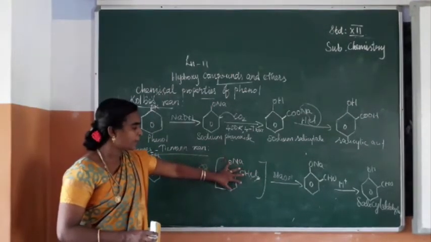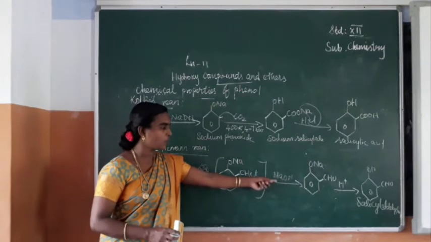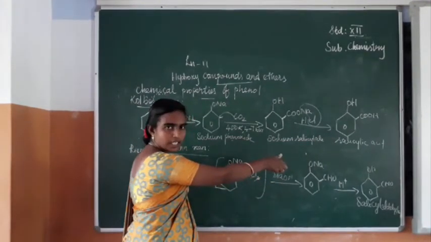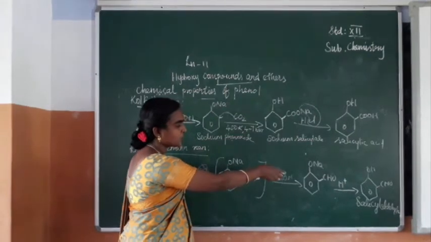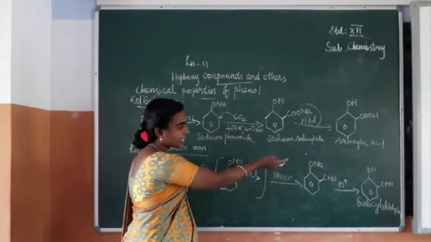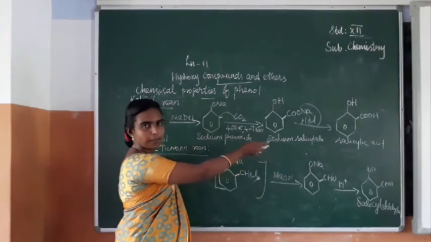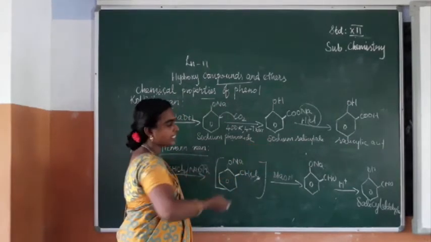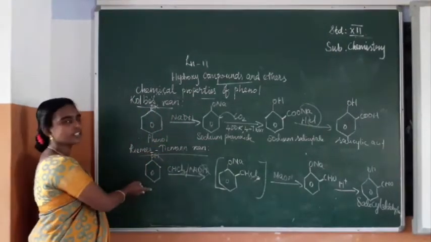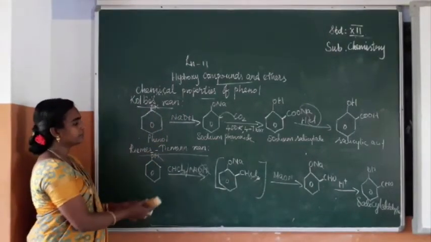This unstable product on reaction with NaOH forms ONa, and CHO will be substituted on the benzene. Afterwards, when it is acidified, in the place of sodium, H will be placed and finally you get the product, salicylaldehyde. So these two equations are important.